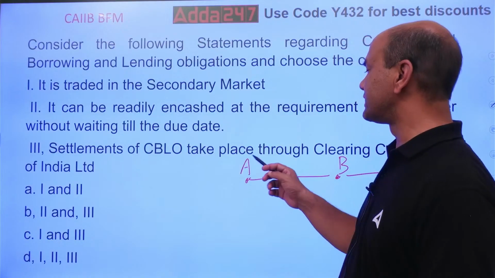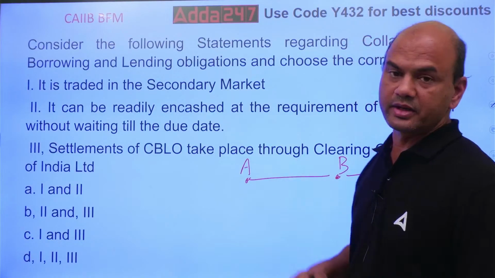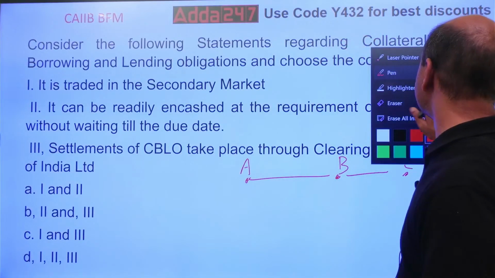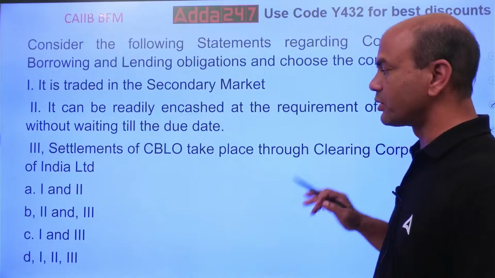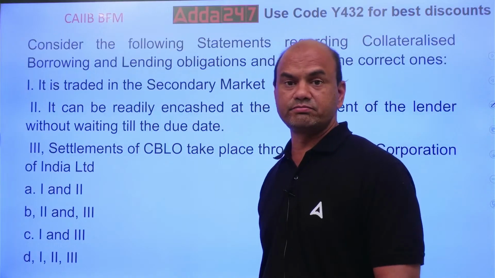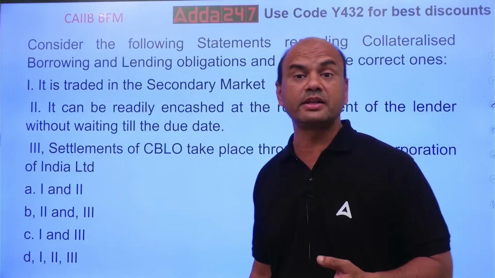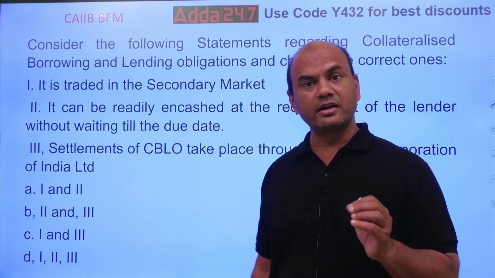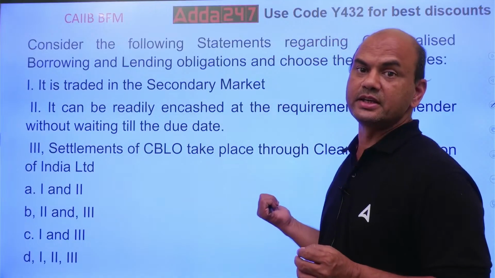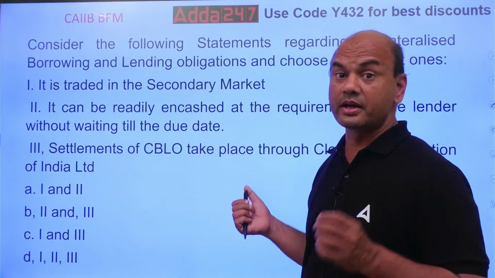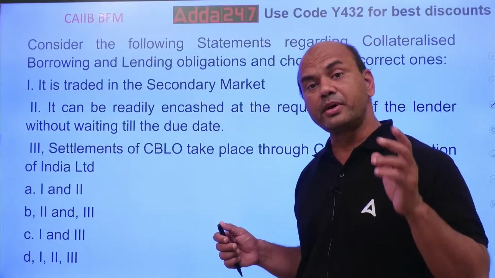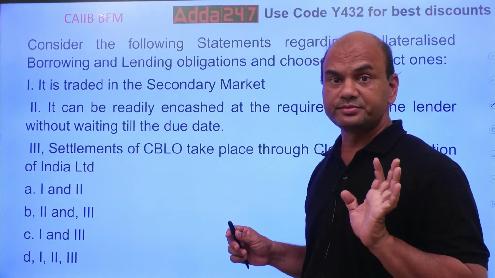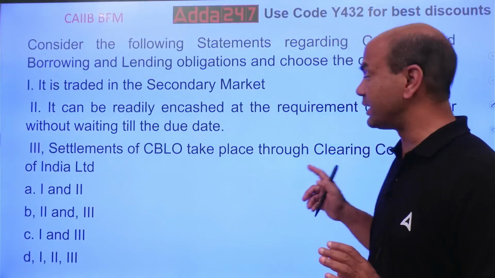Settlement of CBLO takes place through the Clearing Corporation of India. Now this is very important. What is the use of the Clearing Corporation of India? Kindly note, it is responsible for taking the settlement risk in its hands. Your credit risk part is taken care of by CCIL. Credit risk means that the party will not pay you on the maturity date. That is known as credit risk. So that is taken care of by the CCIL.